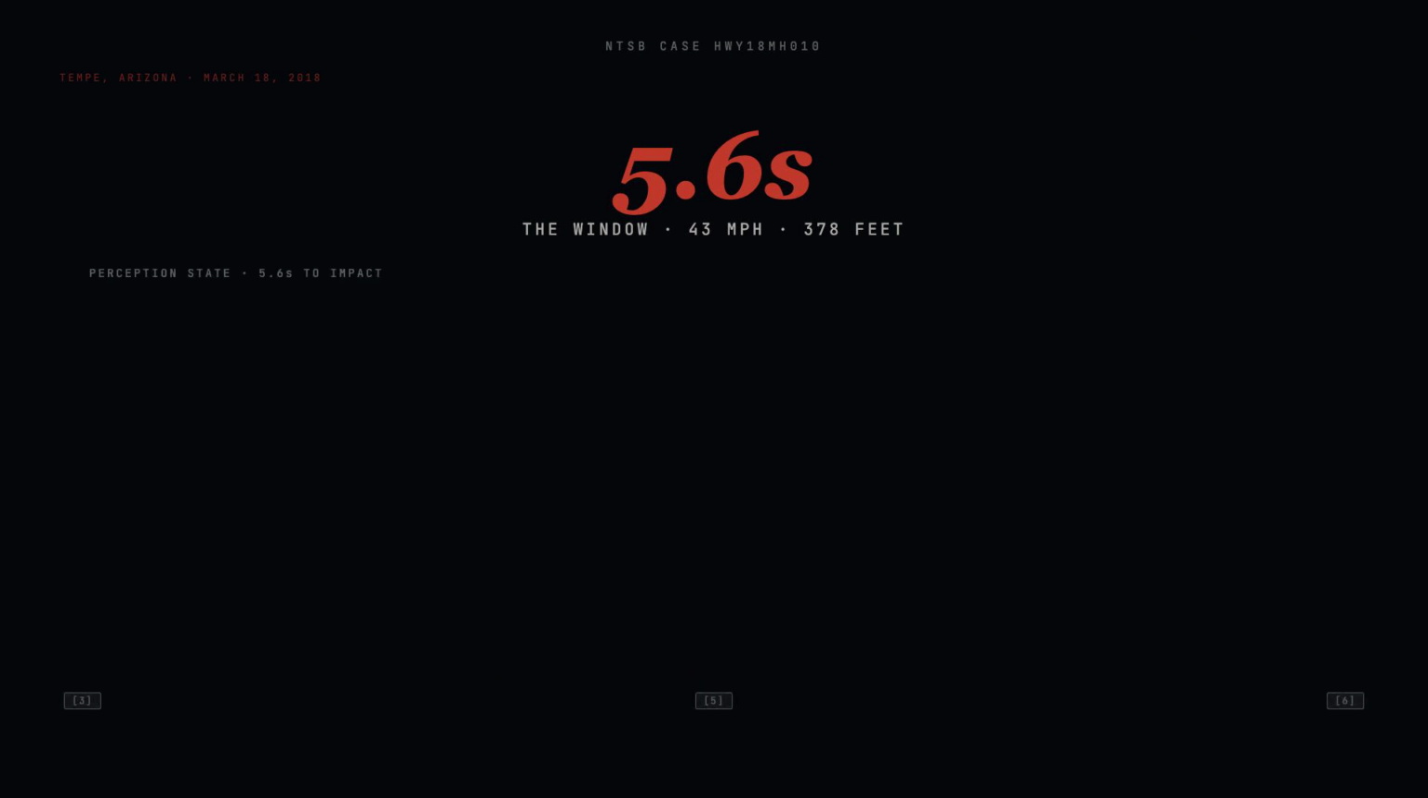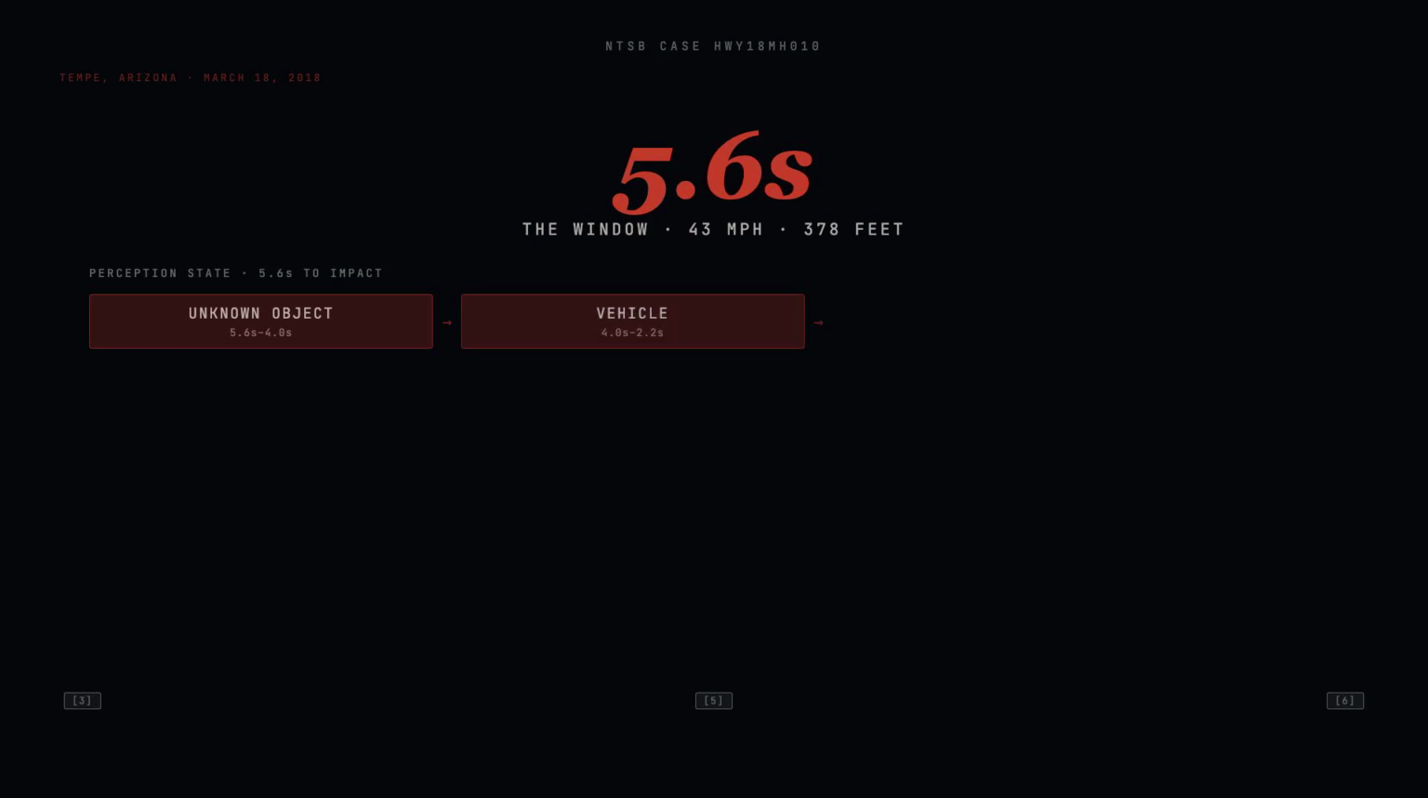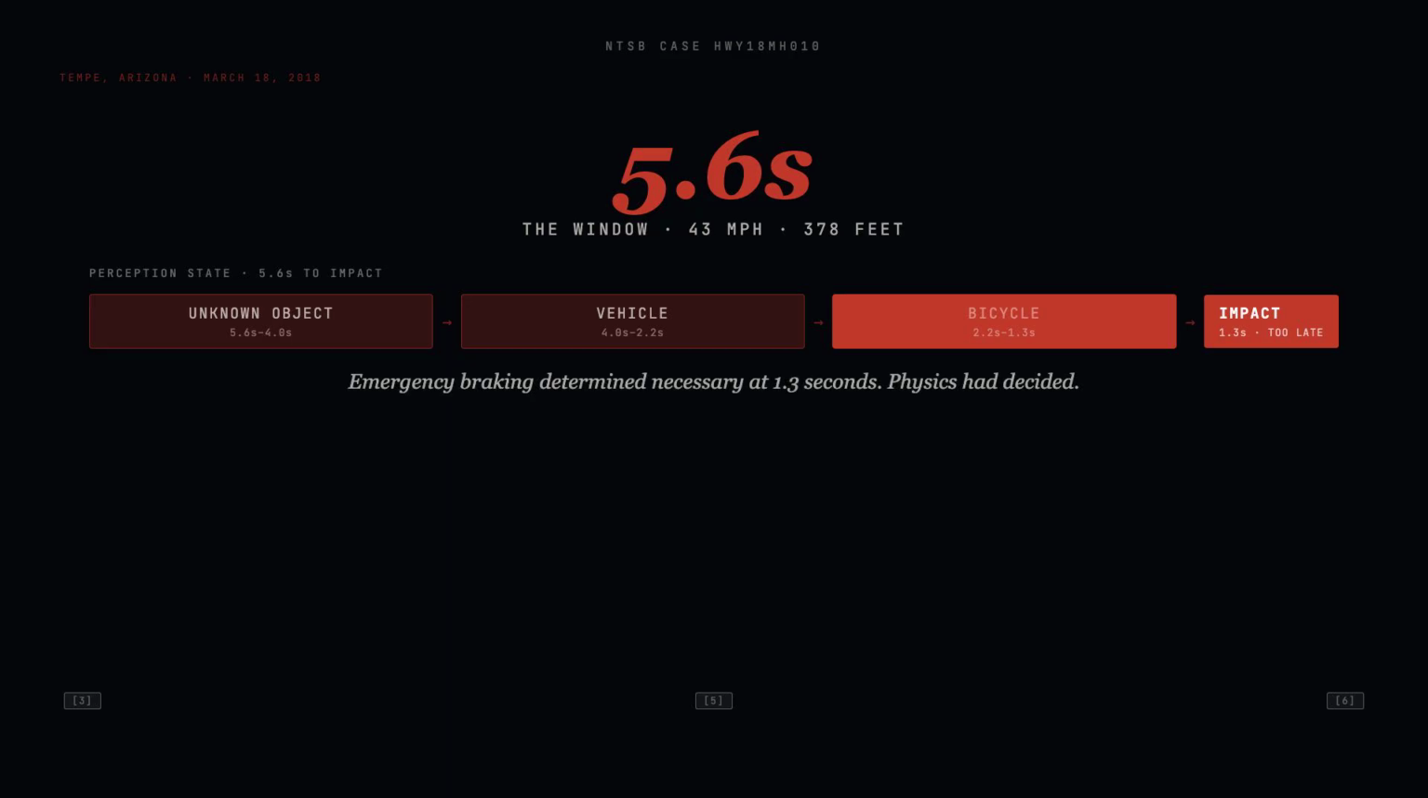5.6 seconds. The window the Uber ATG system had to recognize Elaine Herzberg in Tempe, Arizona, March 2018. 3 reclassifications in that span: unknown object, then vehicle, then bicycle. Each label reset the trajectory prediction. Emergency braking was determined necessary 3 seconds before impact. At 43 miles per hour, the laws of physics had already decided the outcome.